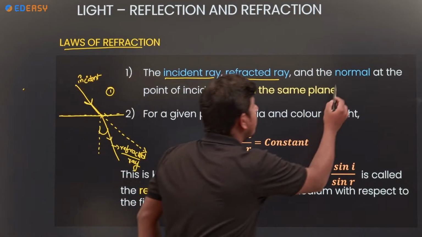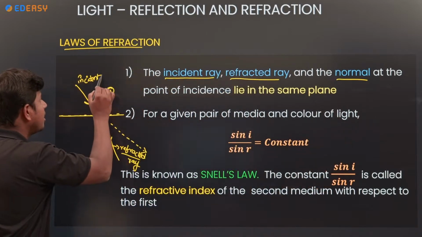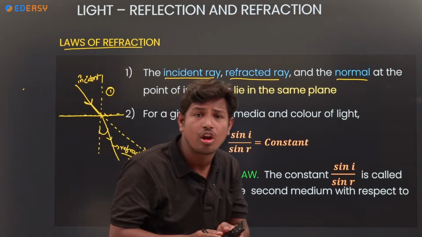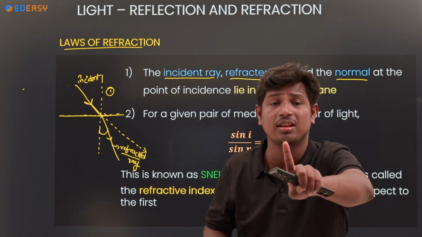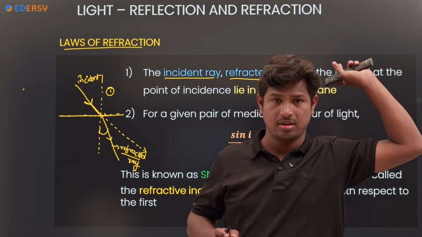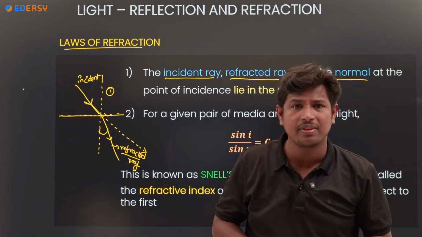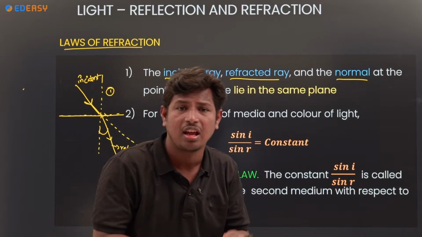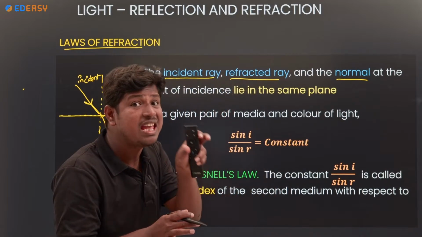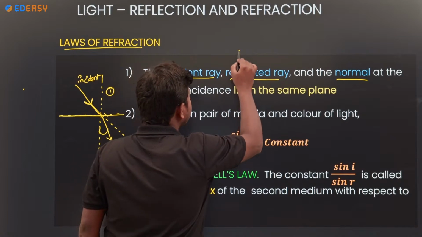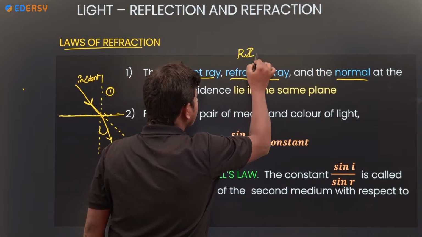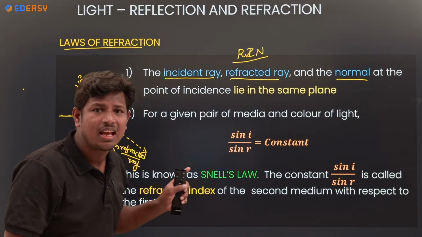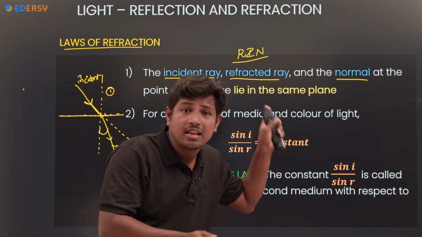The normal, incident ray and refracted ray all lie in the same plane. This is the first law of refraction. You can remember it with a shortcut: RIN, refracted ray, incident ray, normal, these three lie in the same plane.